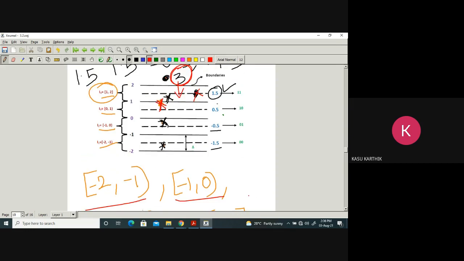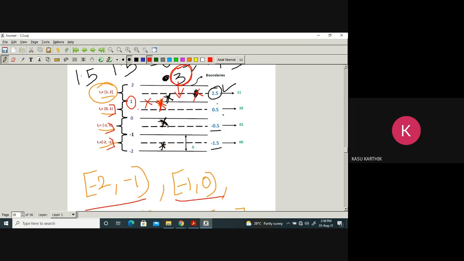If you don't write this specifically, you will get confusion. Suppose all the limits are closed, and I ask where this 1 lies. You may say the third interval or the fourth interval.